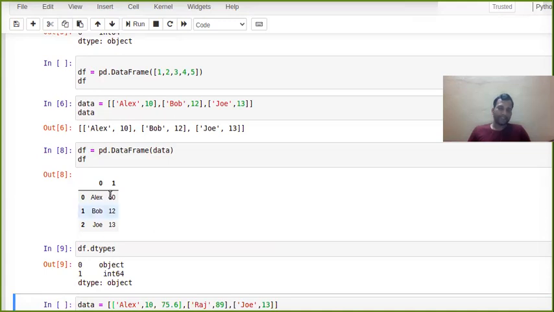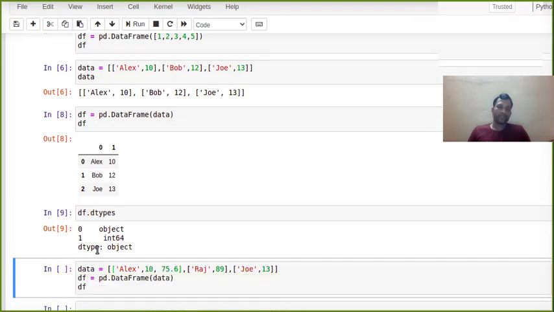So what is telling 0? You see, this is like some strings: Alex, Bob, Joe. So it's object, and it's all integral values: 10, 12, 13. So it's integral value with 64 bit. By default they are going to use that one.